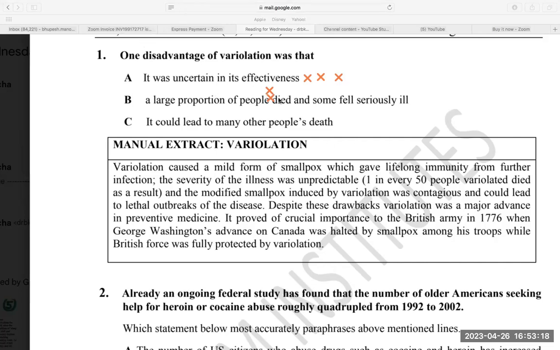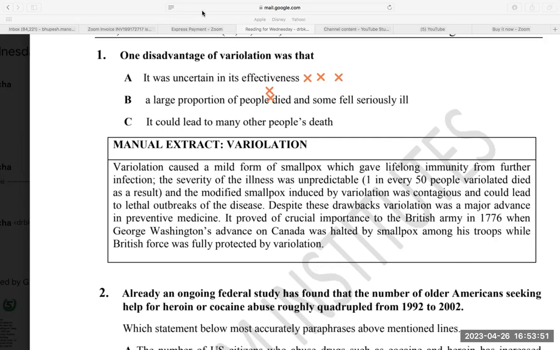Large proportion of people died: no, died means past form, it means they are dead. Normally only 1 in 50 died. The problem was that it was contagious and it could lead to lethal outbreaks. So large proportion of people did not die and some fell seriously ill; it could lead to many other people's death. Yes, so the third seems like my answer.